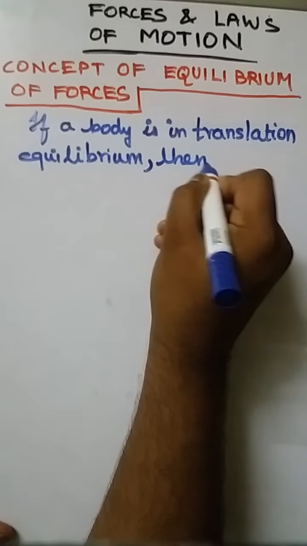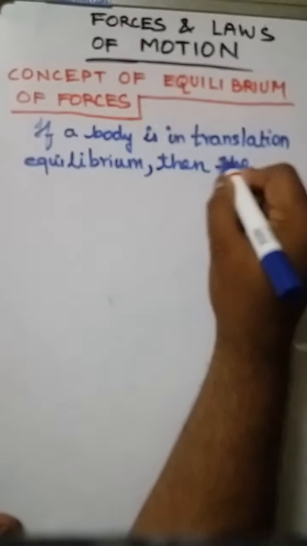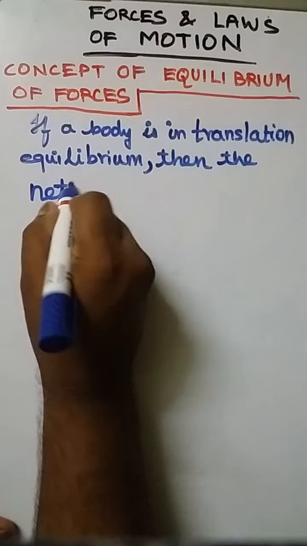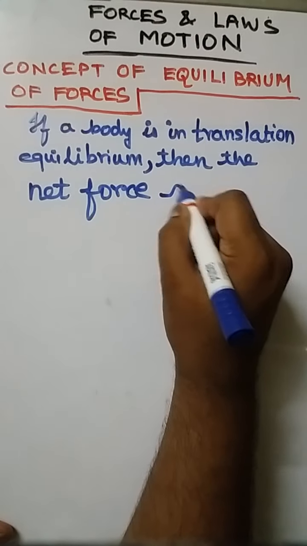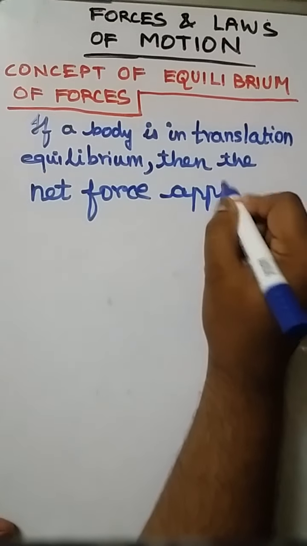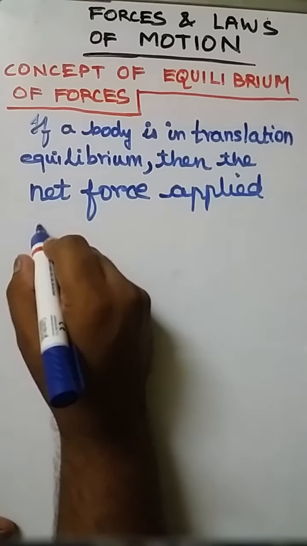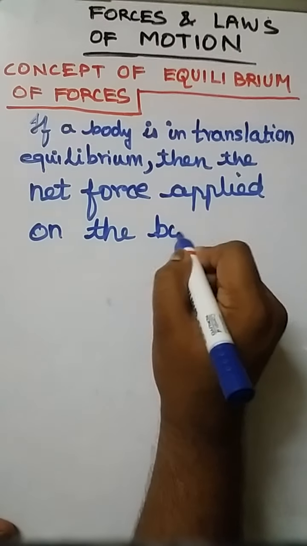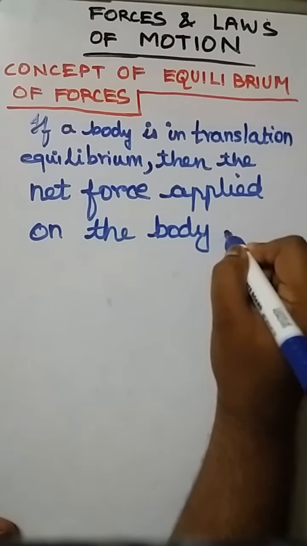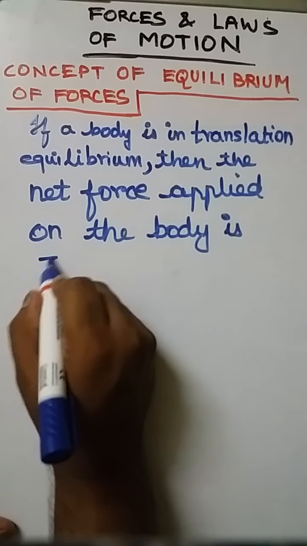then the net force applied on the body is zero.